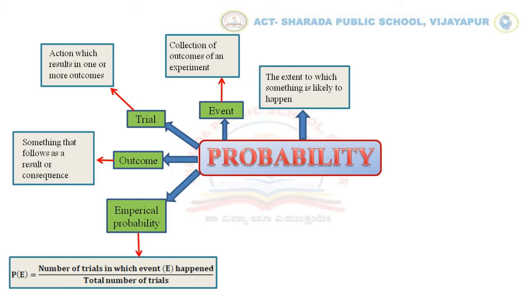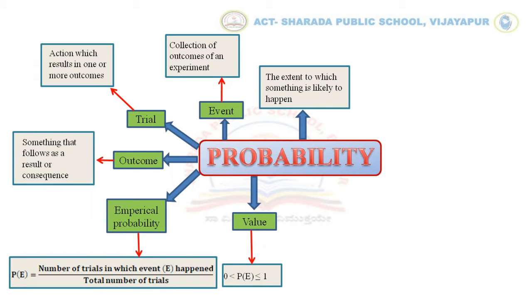Then the empirical probability. It is given by the formula: the probability of E is equal to the number of trials in which the event E happened divided by the total number of trials. This is called the empirical probability.